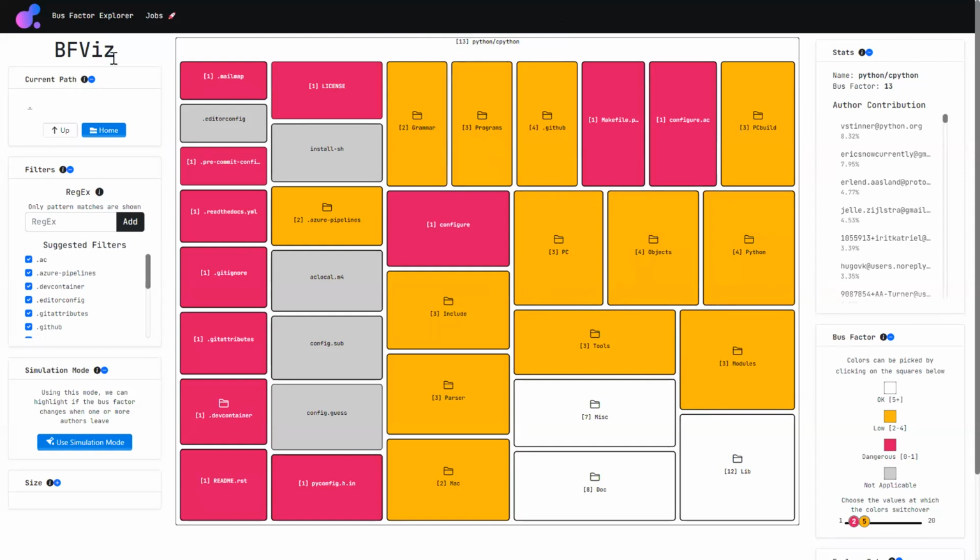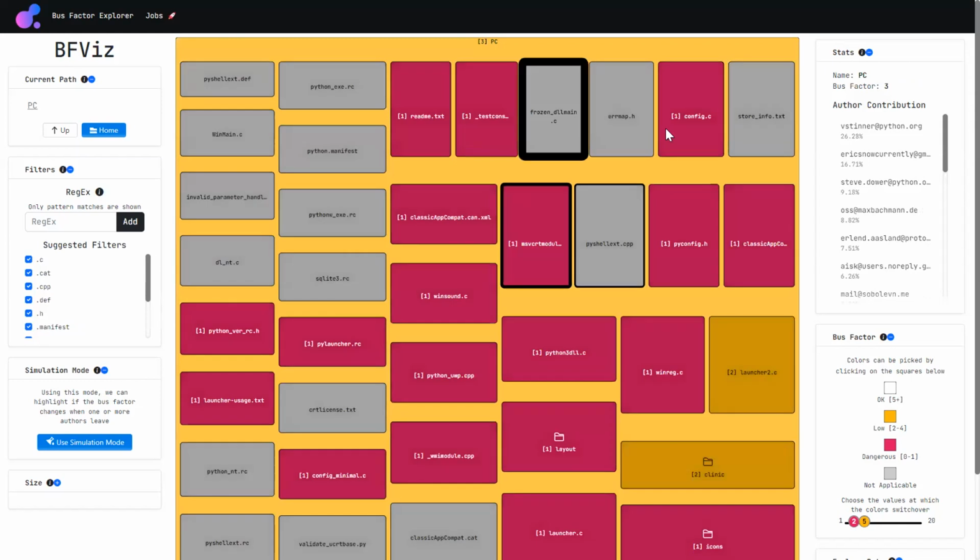So here we see the main visualization page of Bus Factor Explorer. We have a lot of things on screen. Let's go clockwise, starting from the center tree map visualization. This tree map is showing the root folder and its direct child nodes. Each tile represents a file or a folder, and it shows the name and the bus factor of that file or folder. We can navigate into other parts of the project by just clicking the folders. So maybe we can go to PC.